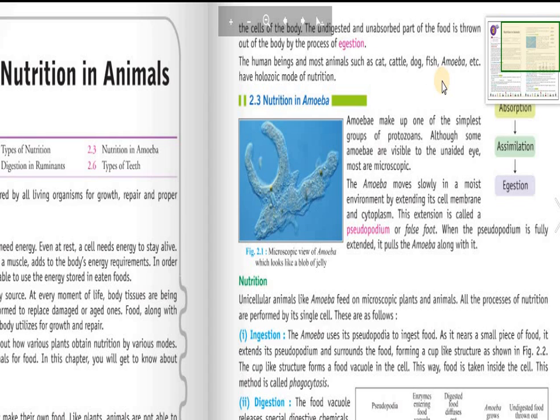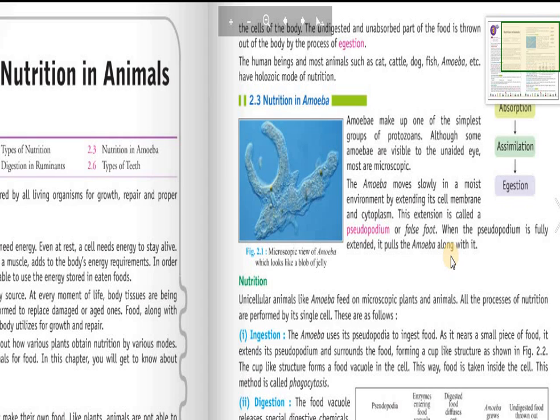Now let's see nutrition in amoeba. Amoebae make up one of the simplest groups of protozoans. Although some amoebae are visible to the unaided eye, most are microscopic. The amoeba moves slowly in a moist environment by extending its cell membrane and cytoplasm. This extension is called pseudopodium or false foot. When the pseudopodium is fully extended, it pulls the amoeba along with it.